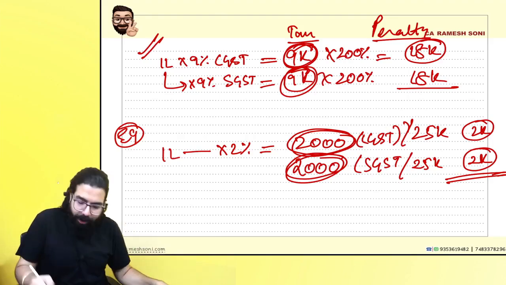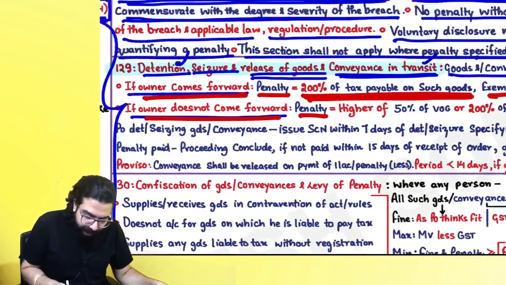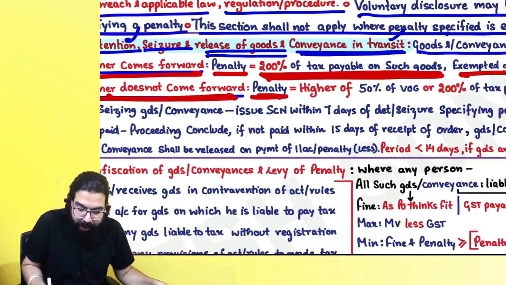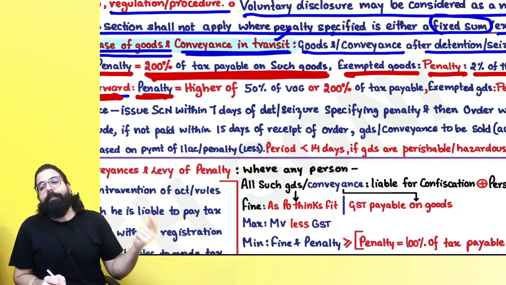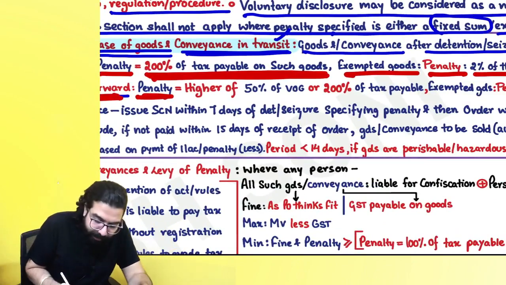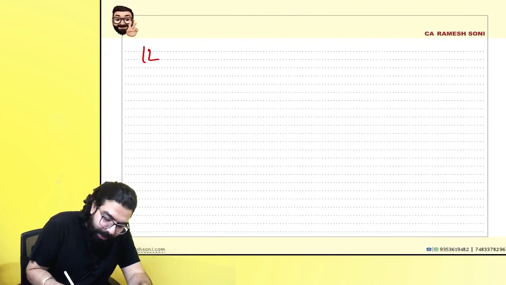Yes, sir, we are all clear till here. Let's go ahead. Everyone over here now. Sir, if the owner does not come forward, what is going to happen is the higher of 50% of the value of the goods. Sir, 1 lakh rupees of goods is there. 1 lakh rupees, pay 50% of the value of the goods.